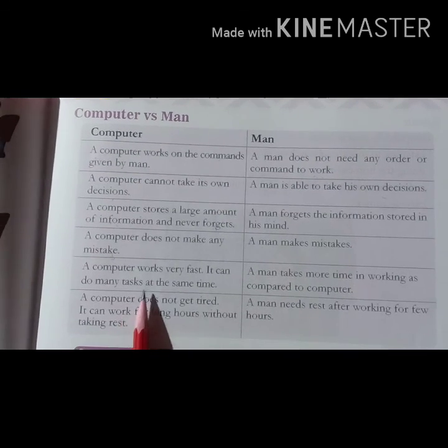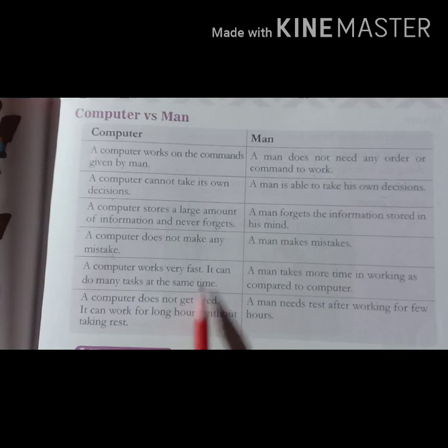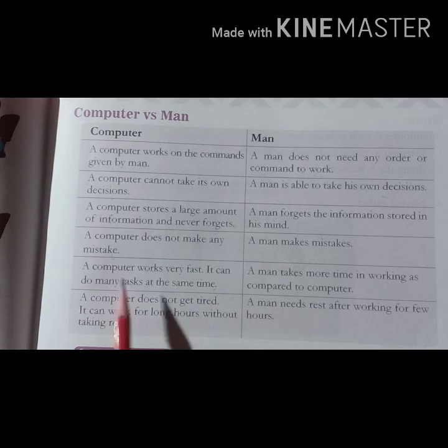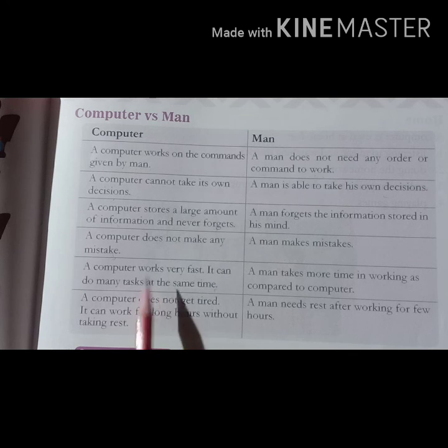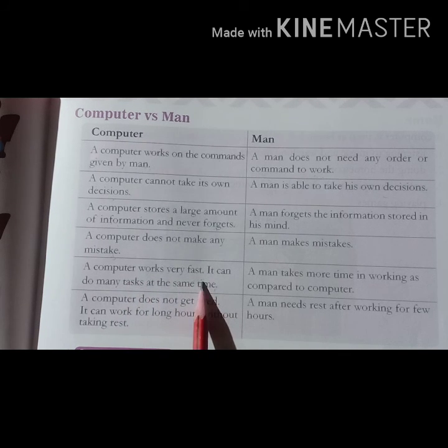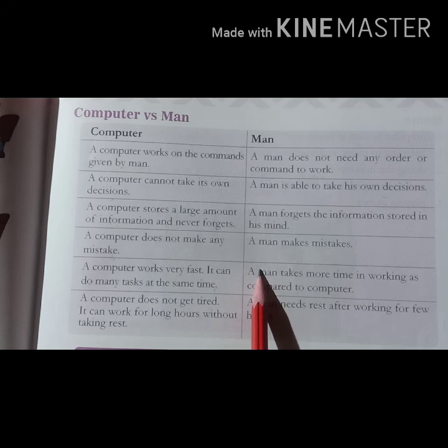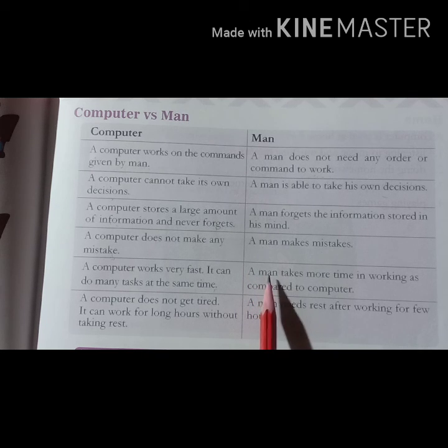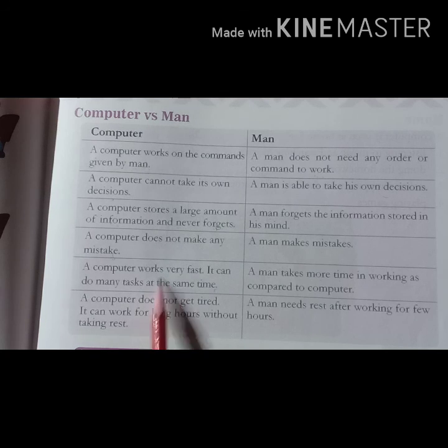Next is, a computer works very fast and it can do many tasks at the same time. That means computer can work on multiple tasks, the work which is given to the computer. A man takes more time in working as compared to the computer. That means the work which is given to a man, he will take more time in comparison to computer.